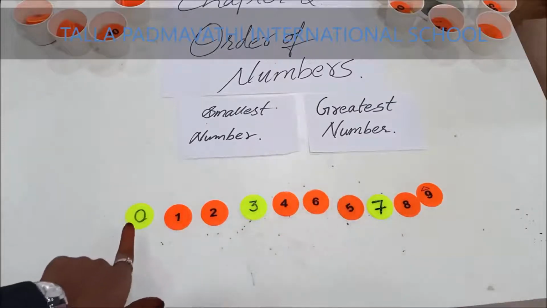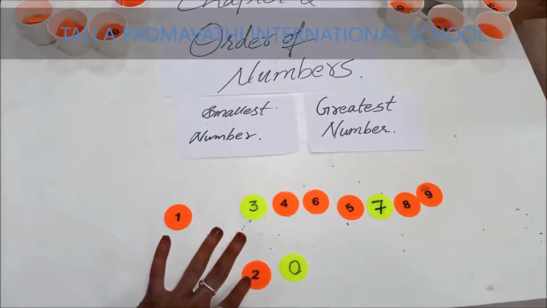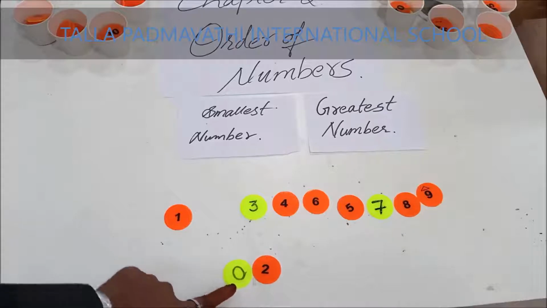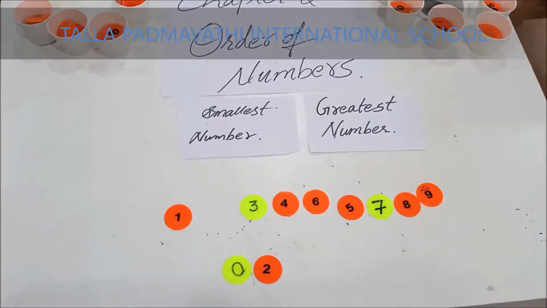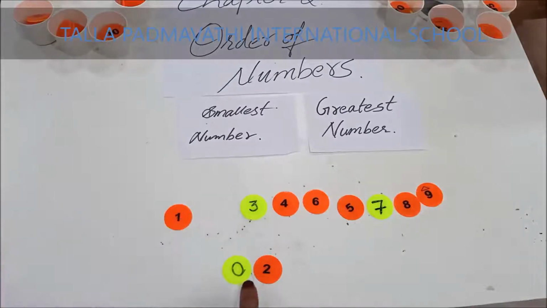And now children, let us know the specialty of 0. When we put 0 after a number, what number is formed? 2, 0, 20. But children, when I put 0 before 2, what is the number? Does 0 have value before? No. 0 has value whenever it is after the number. When it is before the number, it is only a single digit number, that is 2.